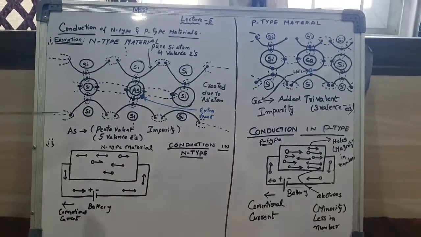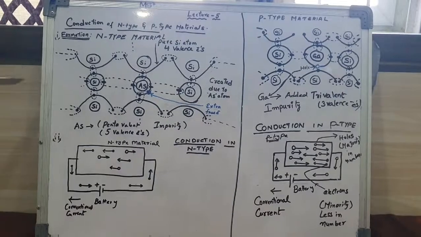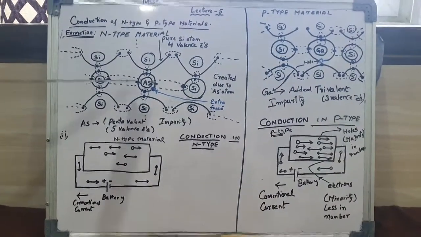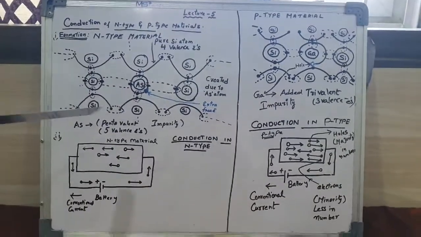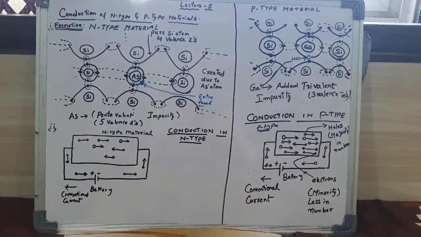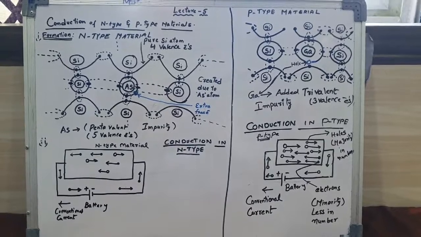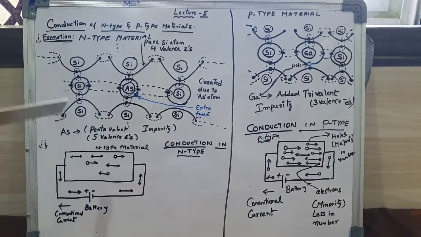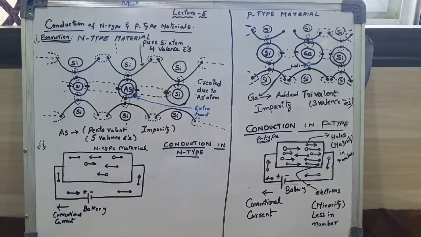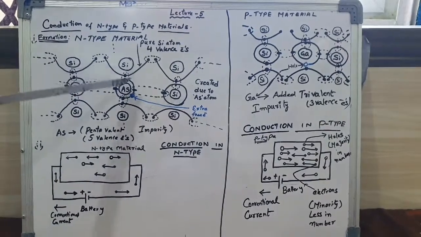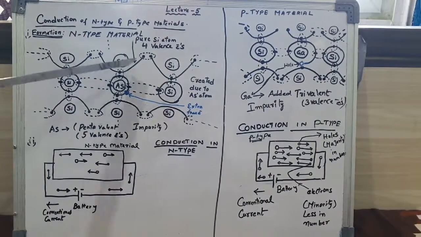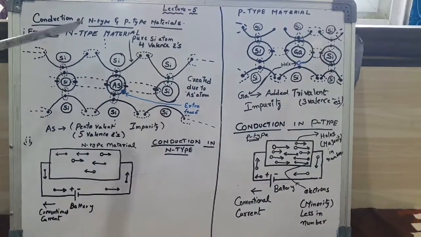In order to form an N-type material, I have taken one sample part of the crystal. That is only one arsenic impurity atom here, and it contains 5 valence electrons.